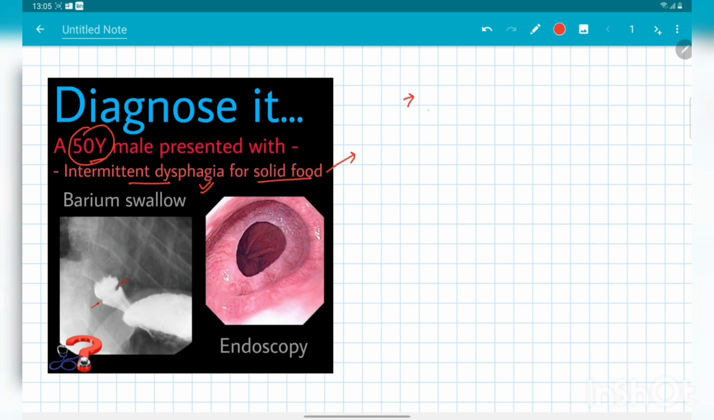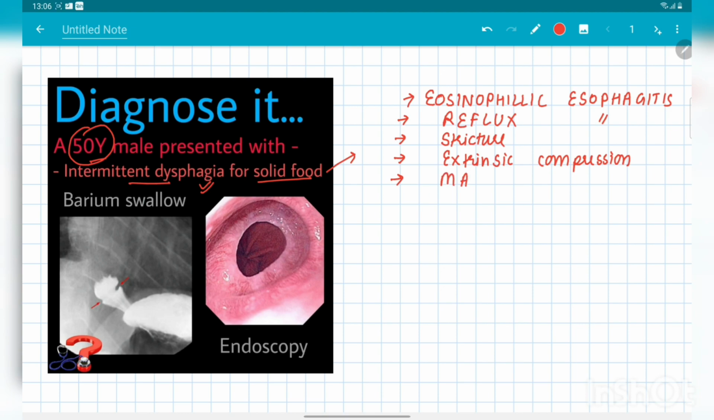Like eosinophilic esophagitis, reflux esophagitis, some kind of stricture in the esophagus, any extrinsic compression, some kind of malignancy, and Schatzki's ring. So these are basically the main differential diagnoses for a 50-year-old male who presents with dysphagia.